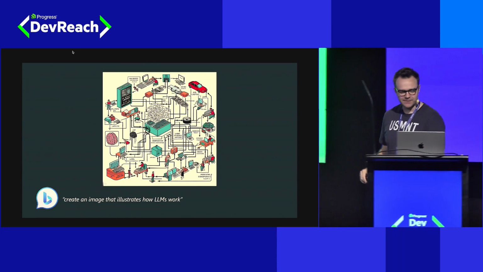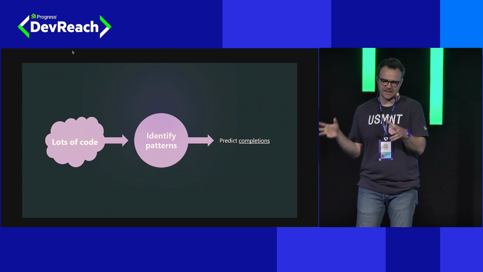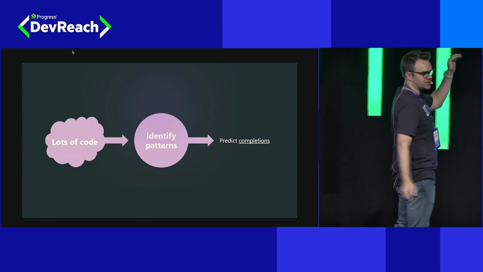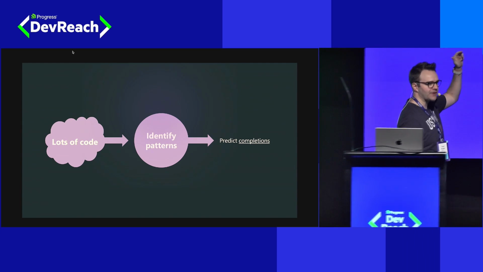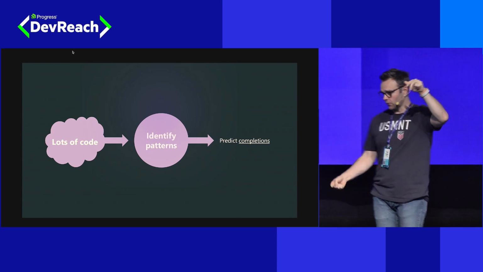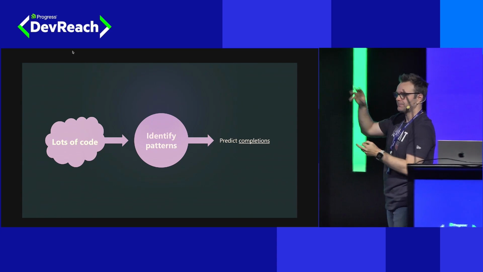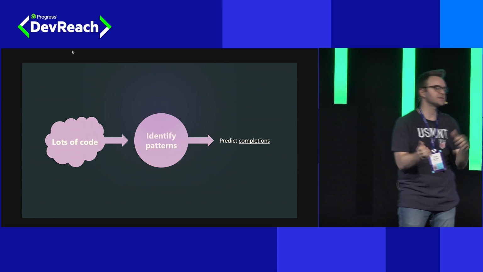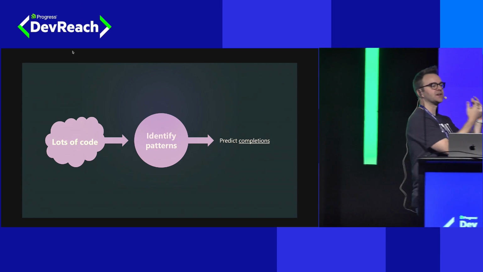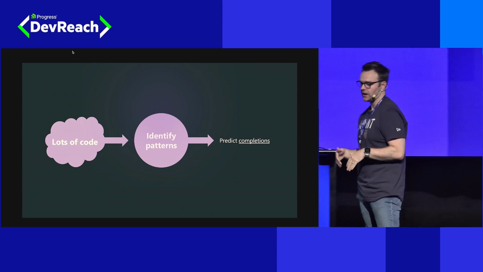Fortunately, I have a simpler explanation for GitHub Copilot today, and it really is just this. The way this works in the context of GitHub Copilot, our coding tool, is you get a lot of code, a lot of examples of how code has been written before, our training data, and you build a model on that. And so that's what GitHub Copilot has. As you build, the model identifies the connections, the patterns, the predictability of what comes next based on all of that pre-existing code. And then from that, it does a really good job of predicting completions to your code or to your comments. Fundamentally, this is what's happening under the covers of GitHub Copilot.